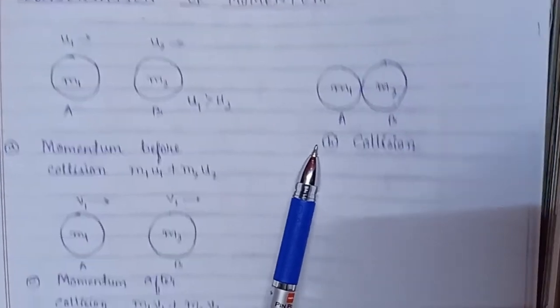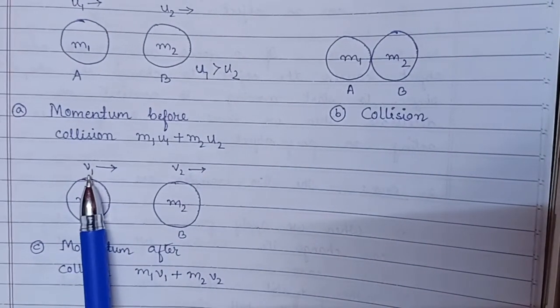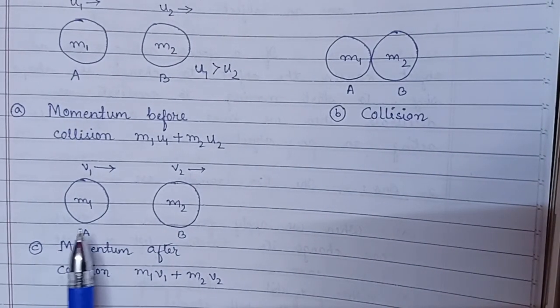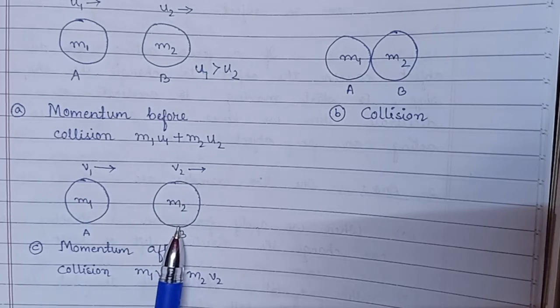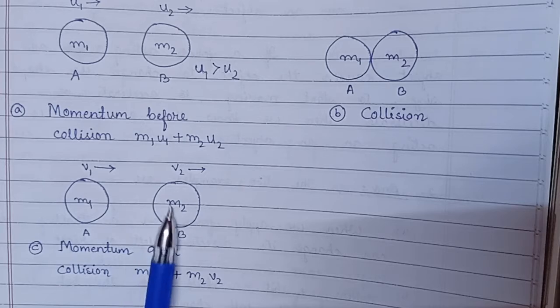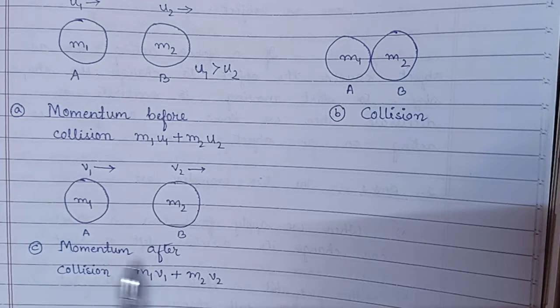Suppose the velocity after collision is v1 for ball A and v2 for ball B. Then the total momentum after collision will be m1 v1 plus m2 v2, because m1 v1 is the momentum of ball A and m2 v2 is the momentum of ball B.